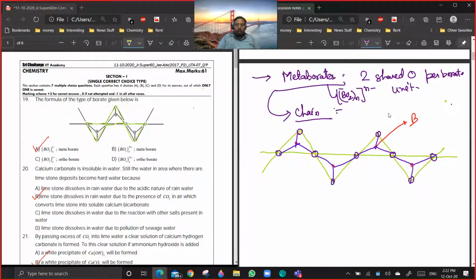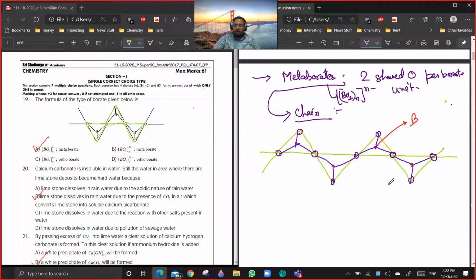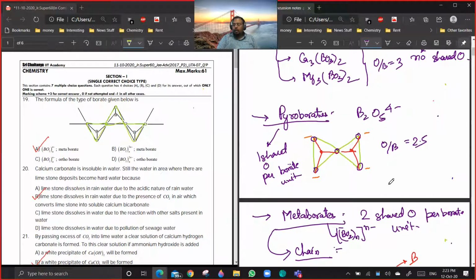Are you getting the point? You can use the same formula: number of shared oxygen atoms is equal to total oxygens minus total charge. Same formula is there. It is totally okay.